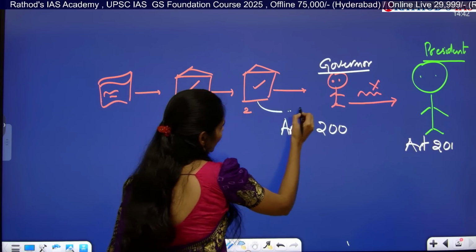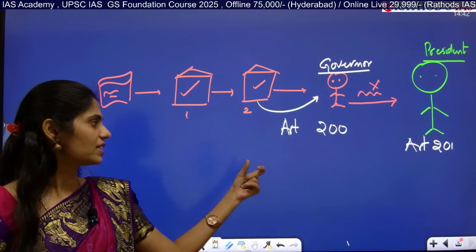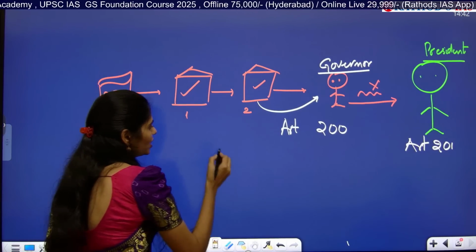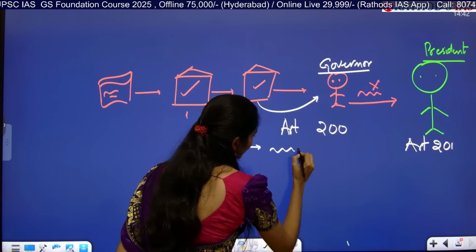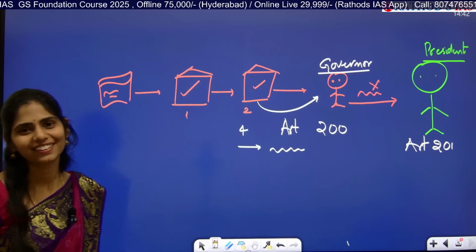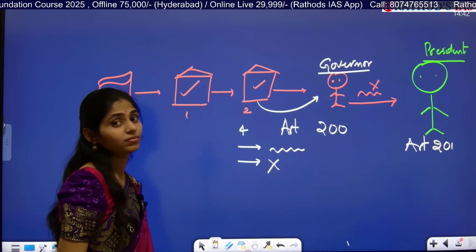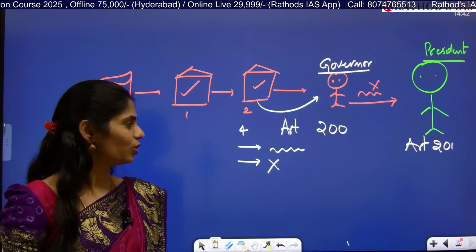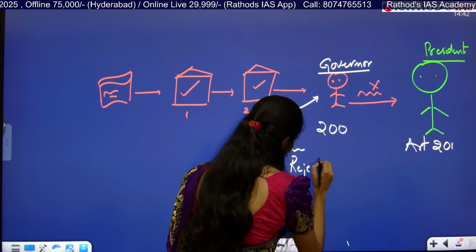So whenever a bill is coming to him, what are the choices we have? That is in article 200. So what choices does he have? He has 4 options. First one is he can give his autograph with a smile. Second one is he says no, I won't give the sign. So he can directly reject.